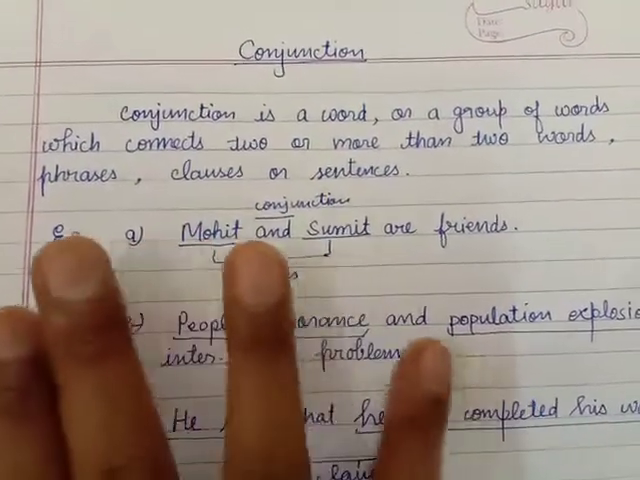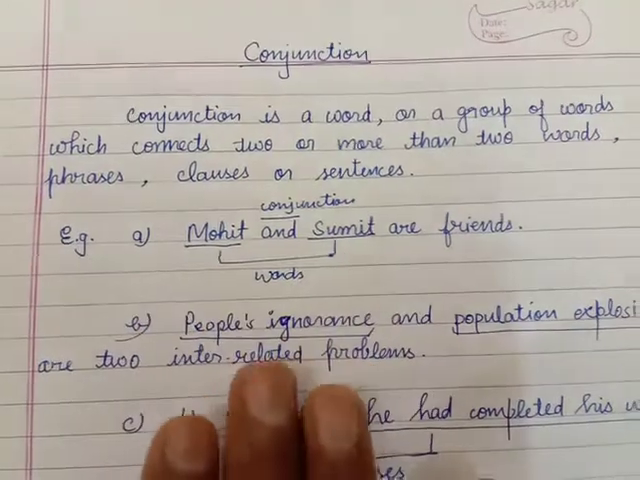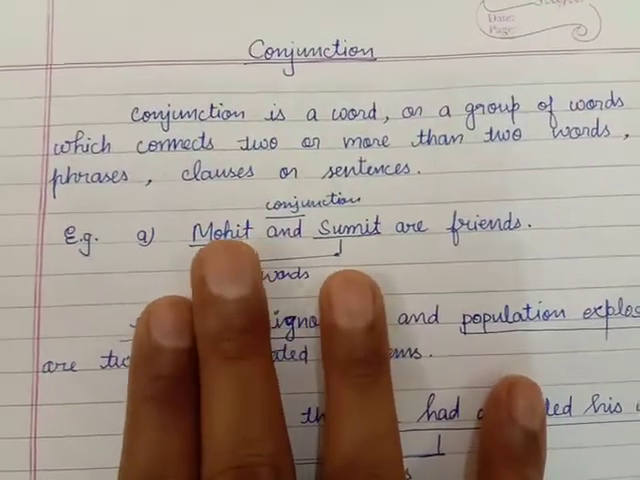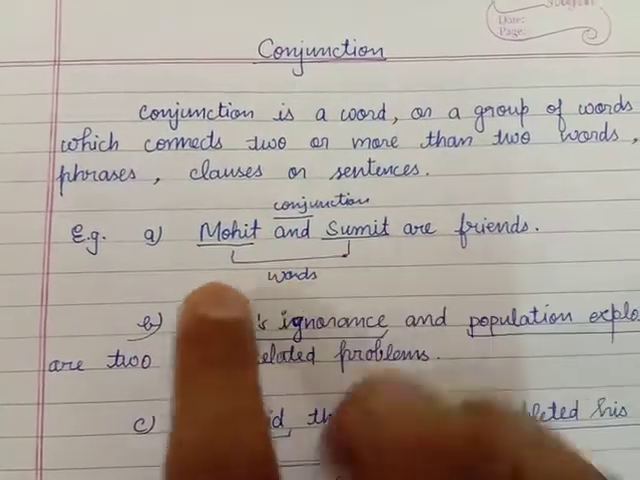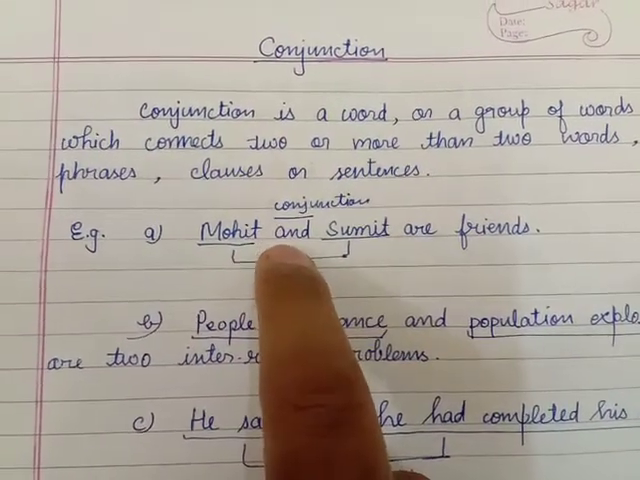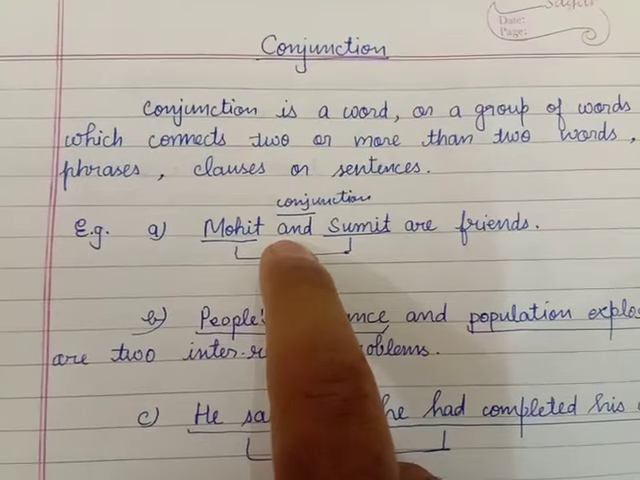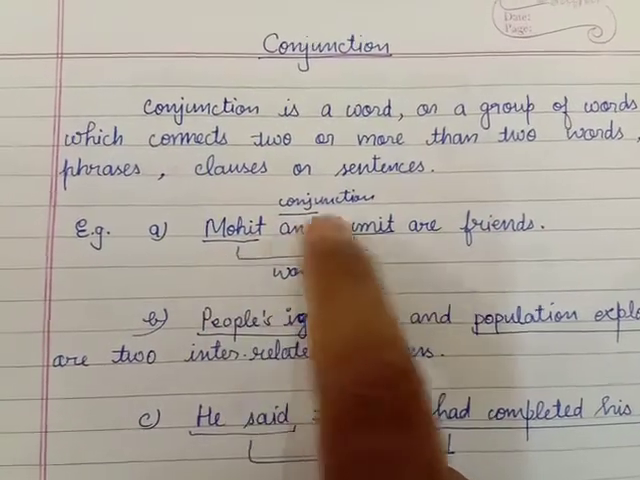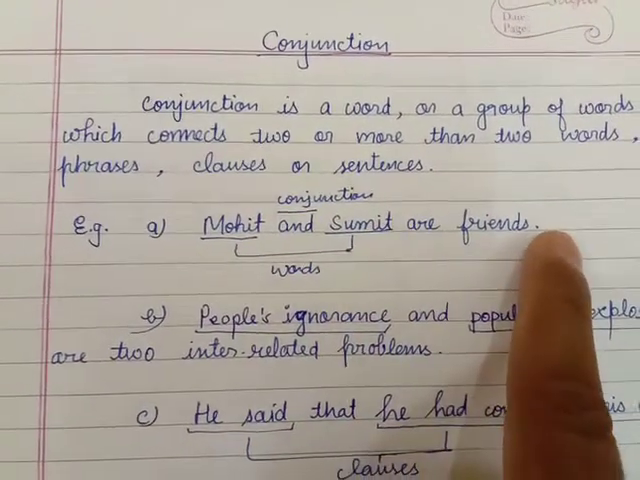For example, you can take some sentences. Mohit and Sumit are friends. Here are two words, Mohit and Sumit, and they are joined by the conjunction and. Mohit and Sumit are friends.